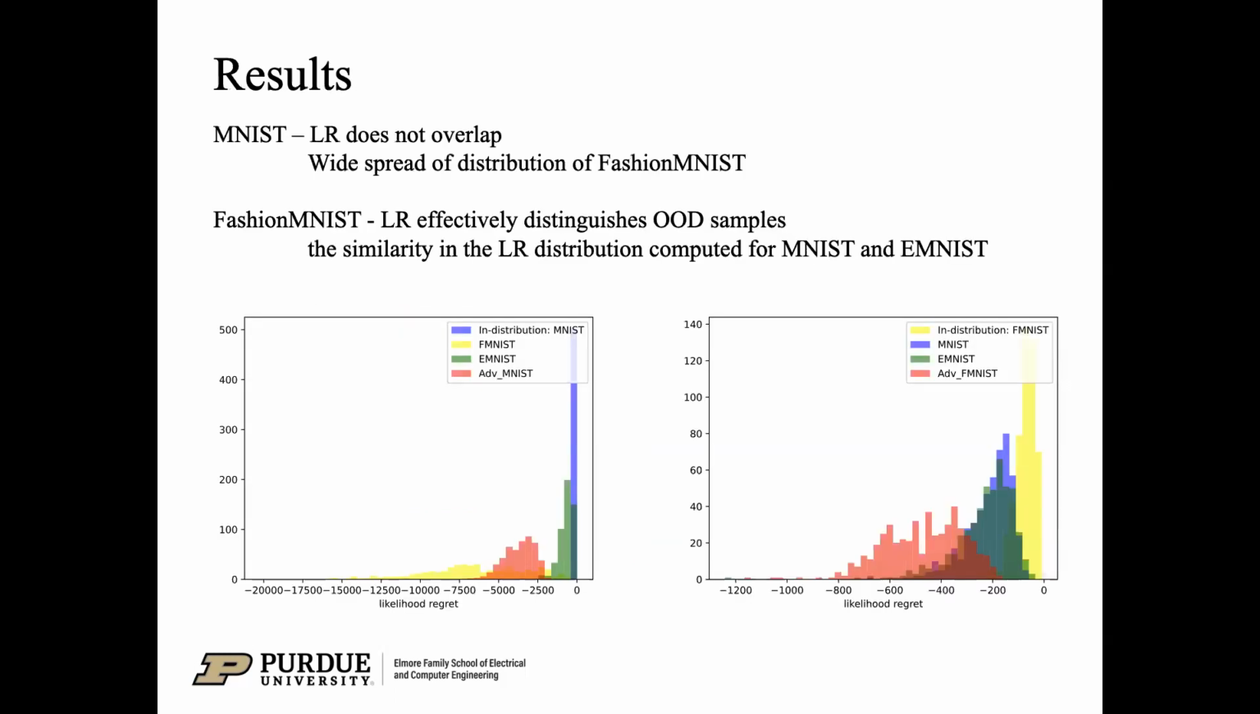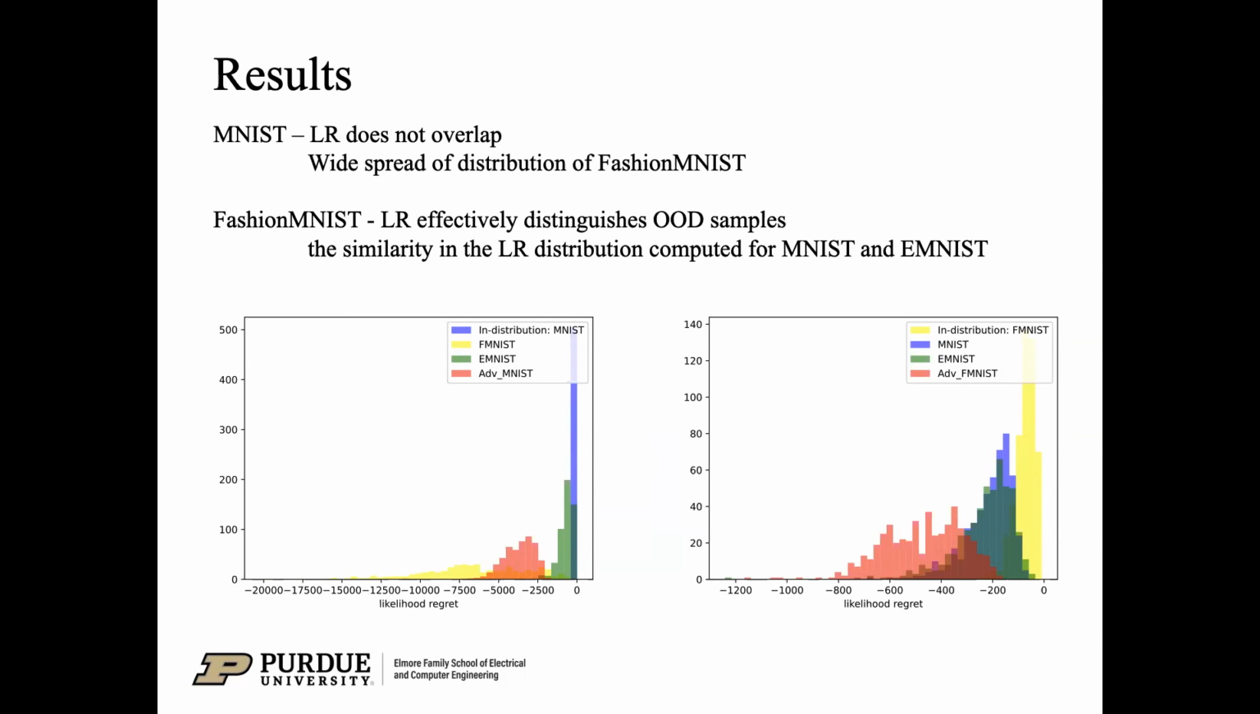Moving on to our results, we observed the VAE's performance across various datasets. This is the histogram that depicts the distribution of scores. The left picture is the histogram of likelihood regret computed by the VAE trained on MNIST. When exposed to transformed MNIST samples, our VAE demonstrated a robust ability to detect these variations. However, a noteworthy observation is the widespread distribution of the Fashion MNIST, possibly stemming from the VAE's challenge in reconstructing